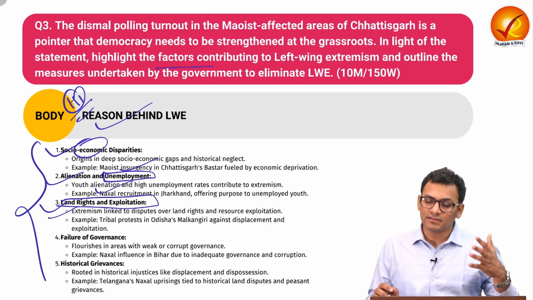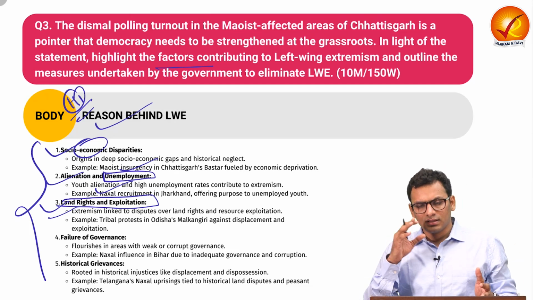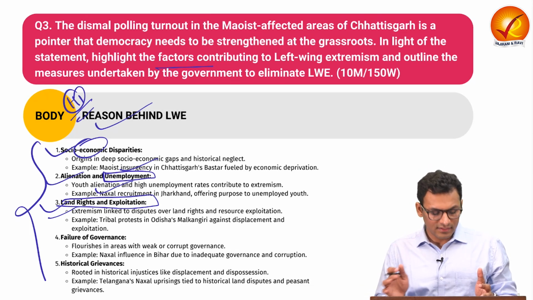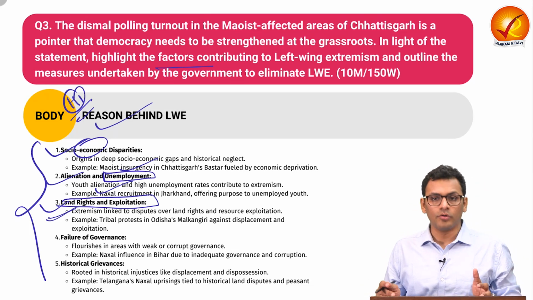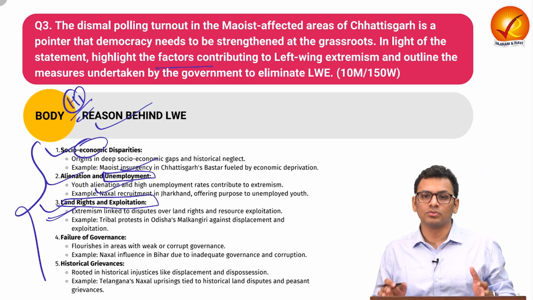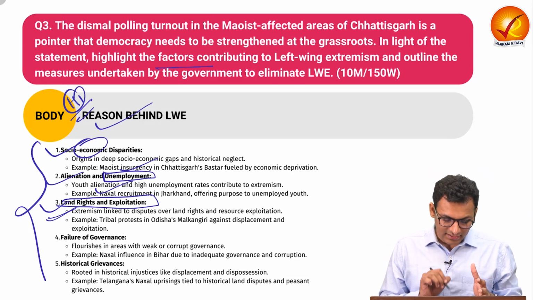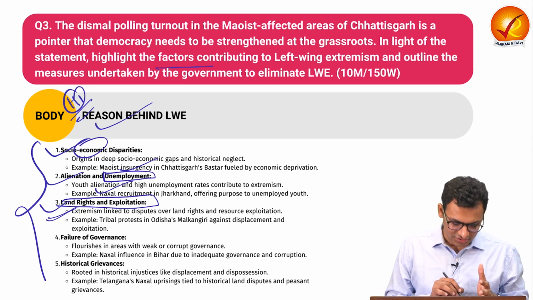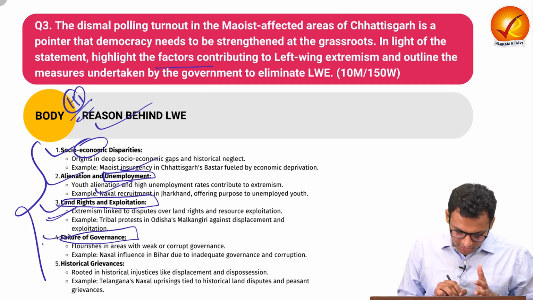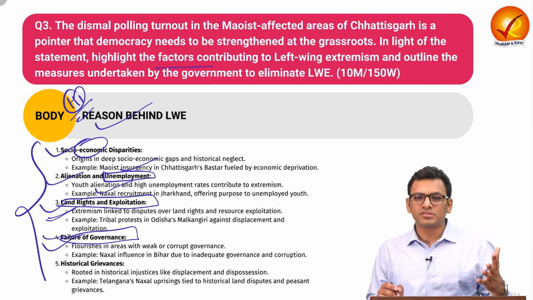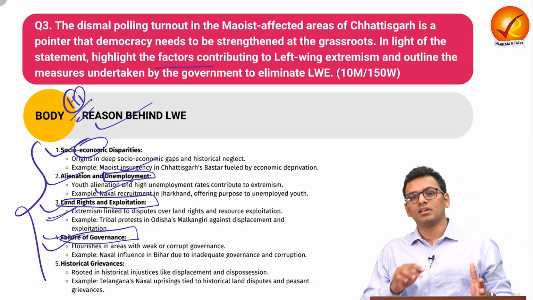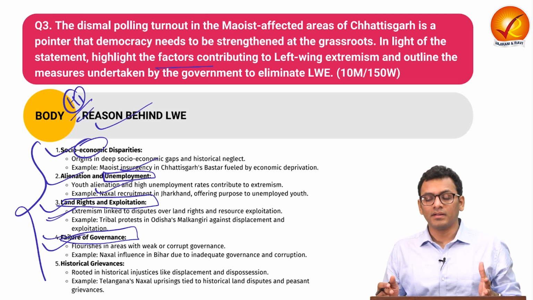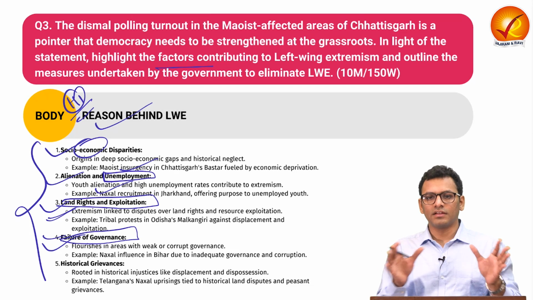We have seen that despite various legislations, where certain forest rights are delegated to the people who live there, the government has not yet realized those rights to the fullest, and because of that lack of attention, there is exploitation of those populations. We have also seen failure of governance, because of corruption as well as lack of resources, so those regions are not able to realize the development that is necessary for the holistic development of the population.